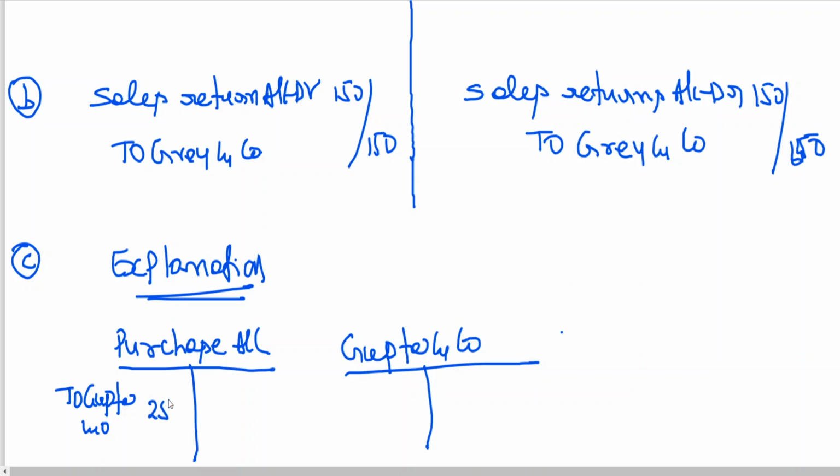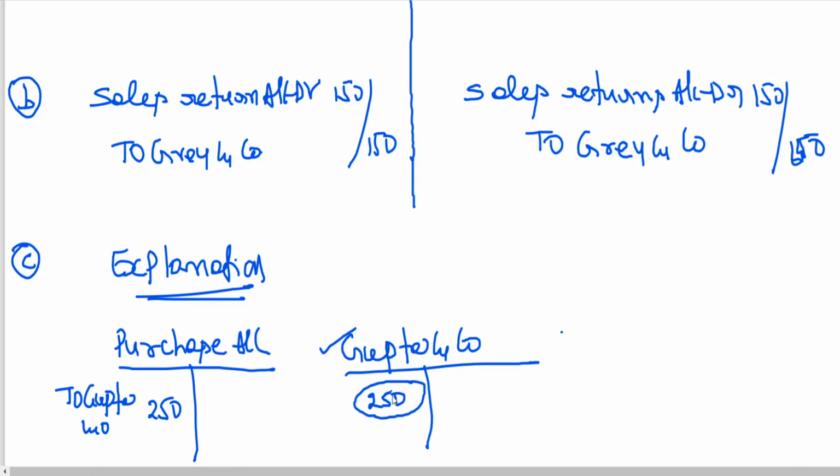250. Gupta account should be credited 250, no? But what have they done? They have debited Gupta and Co. So come on, account is correct, amount is correct, but side is wrong. This 250 they should have written on the credit side. So this 250 shall be replaced.